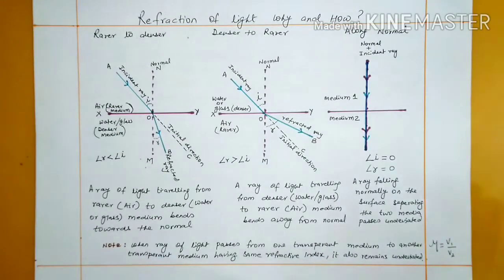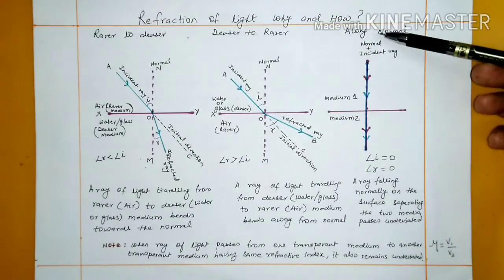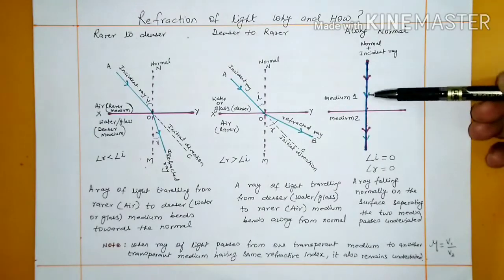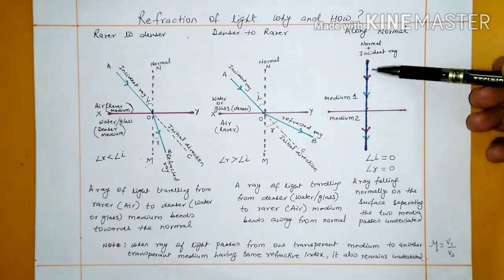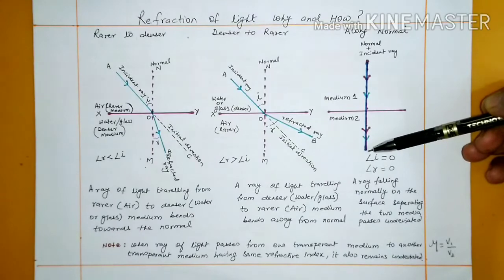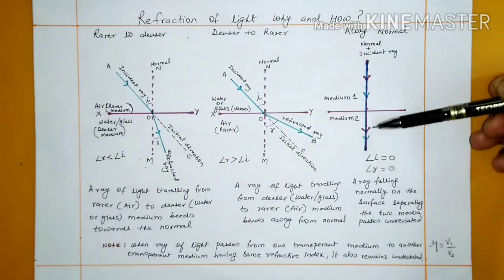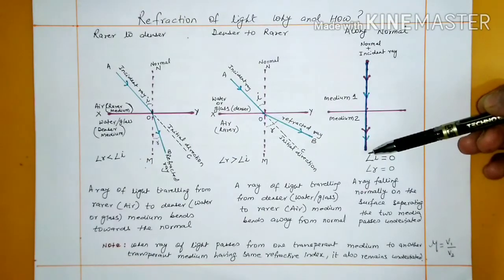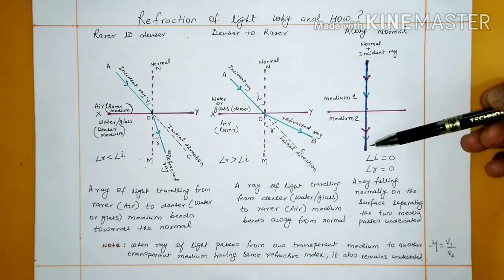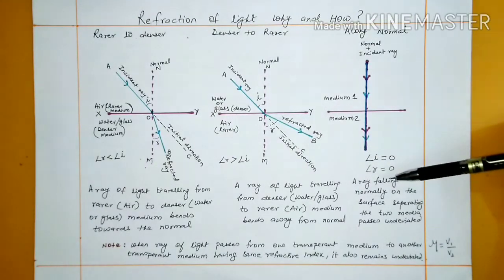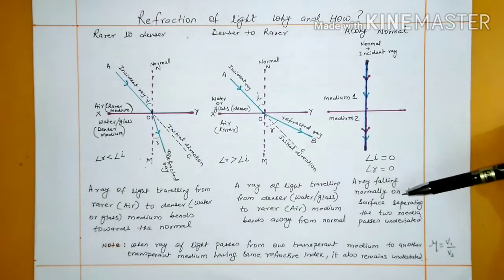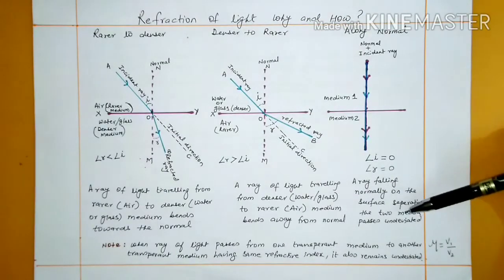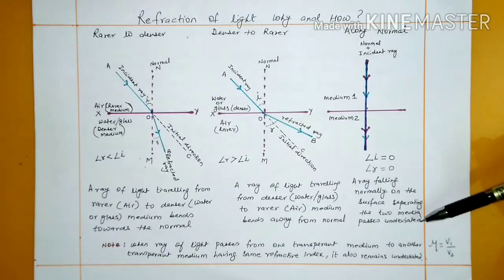Let's see what happens when a light ray travels along the normal. That means in a perpendicular direction. The ray will go past undeviated, that is, without any change in direction. A ray falling normally on the surface separating the two media passes undeviated.